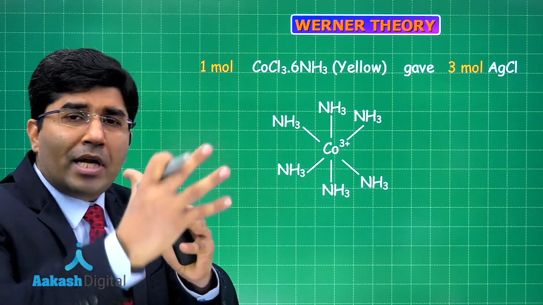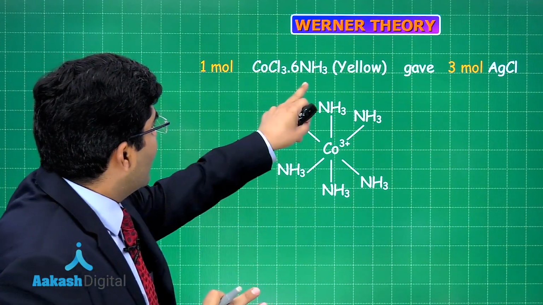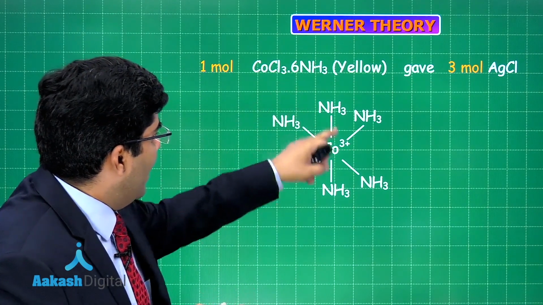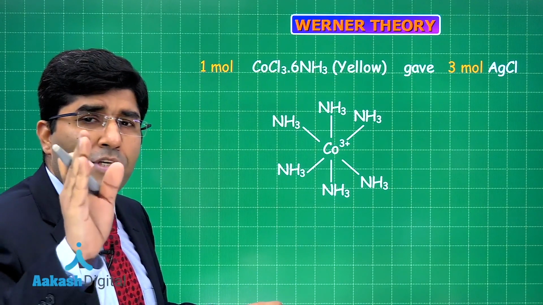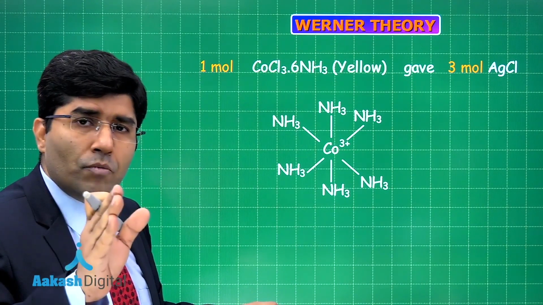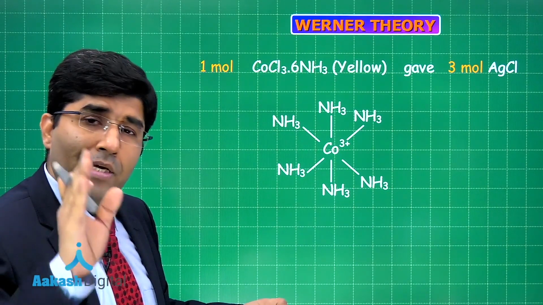Cobalt 3 plus is surrounded by 6 ammonia molecules. It means that the coordination number of Co3+ is 6, which means the secondary valency of Co3+ is 6.